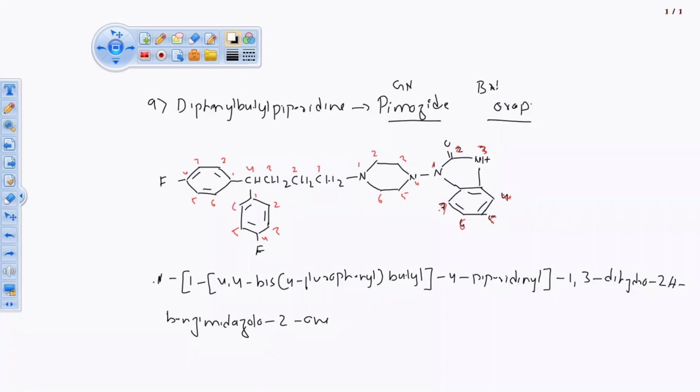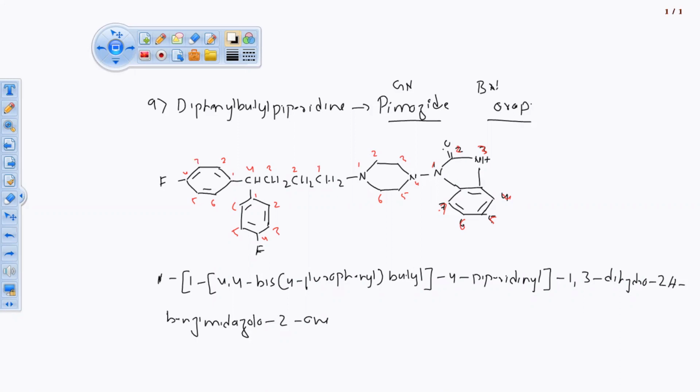Understood? यहाँ के एक की बजाय आप यहाँ पे 3 लिख दो because it is starting from third onward. 1 means this is a big connection, big moiety which is attached to this unit diphenyl butyl piperidine. Because of this unit this is the derivative pymozide.